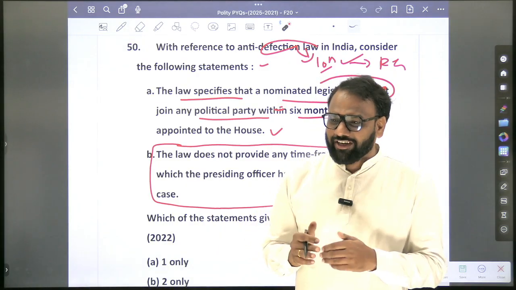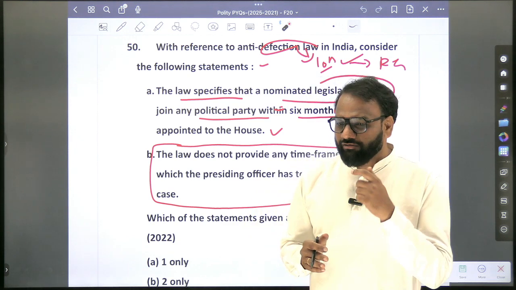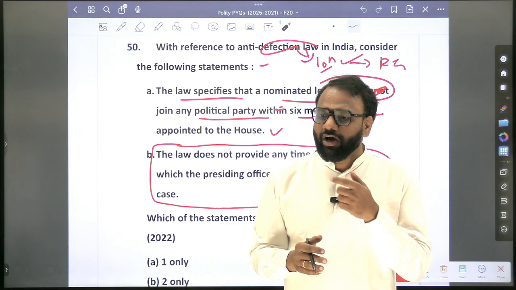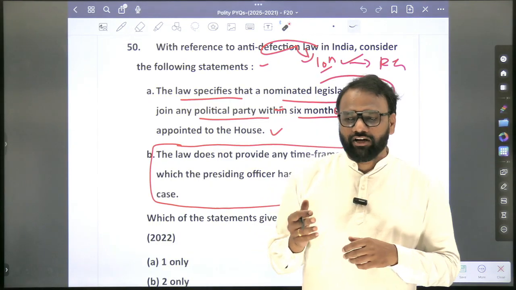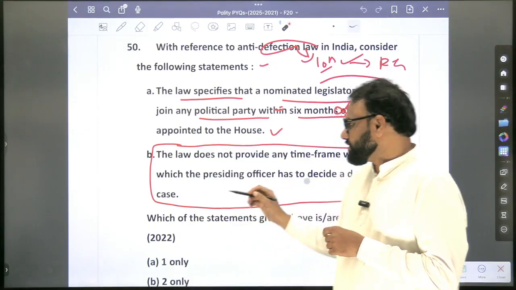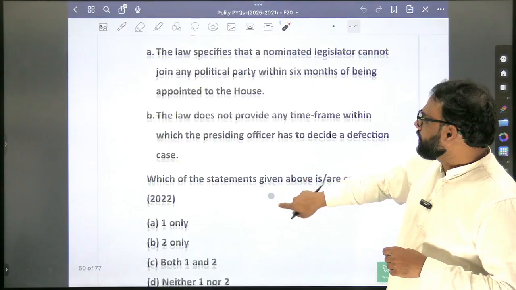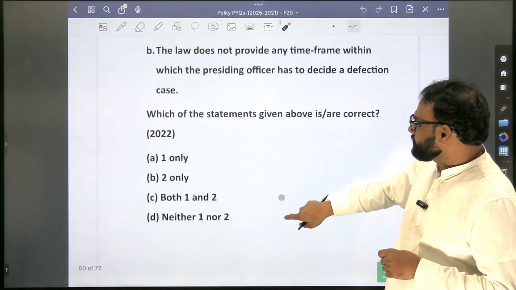But in case of defection, defection is the only example wherein a person can be disqualified from being a member of Lok Sabha or Rajya Sabha by the Speaker or the presiding officer. In case of Rajya Sabha, it is the Chairman. In case of Lok Sabha, it will be the Speaker. They will decide. So here the answer is 2 only. Does not provide any time frame.